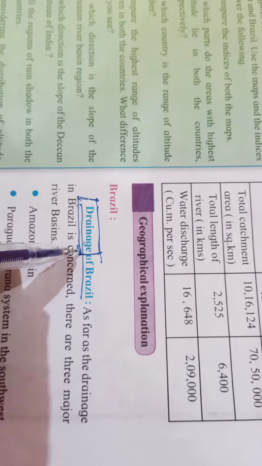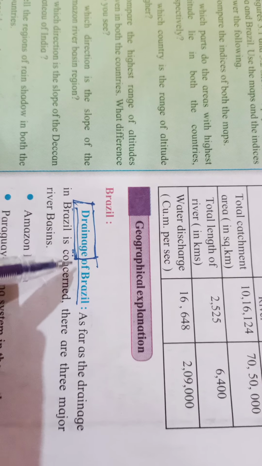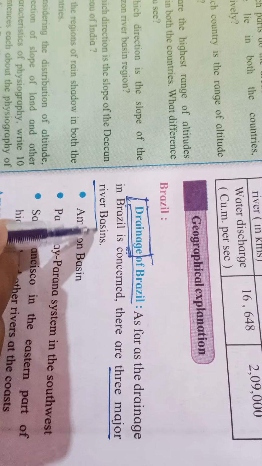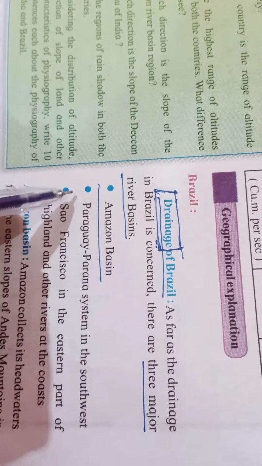Every country has its own drainage system. Brazil is also rich in its drainage system, and in drainage system not only rivers but the lakes, ponds, all the water bodies which are lying on the land are included. So today we are going to study about the drainage of Brazil. Here we can see in the book that the drainage of Brazil is divided into three major river basins. First is Amazon basin, second is Paraguay system in the southwest, and third is São Francisco in the eastern part of Highland, and other rivers at the coast.